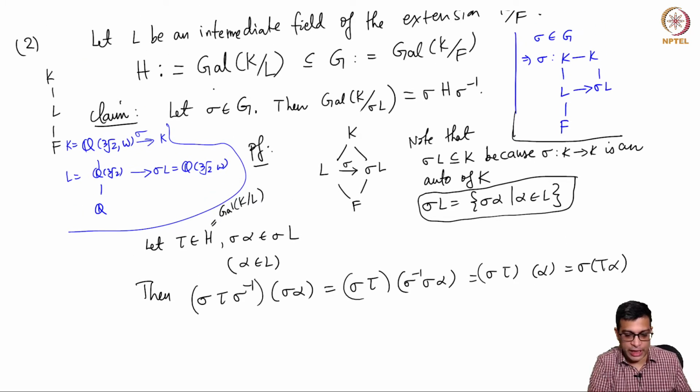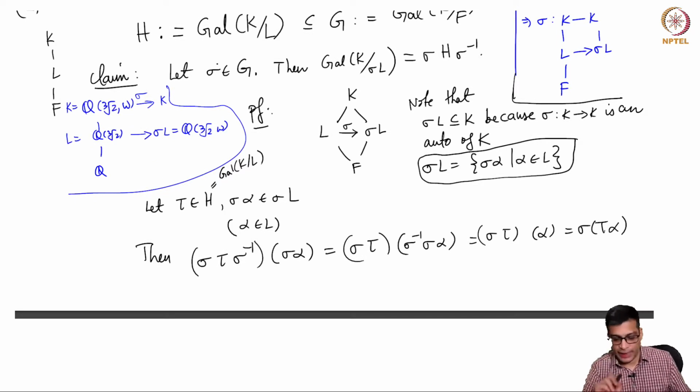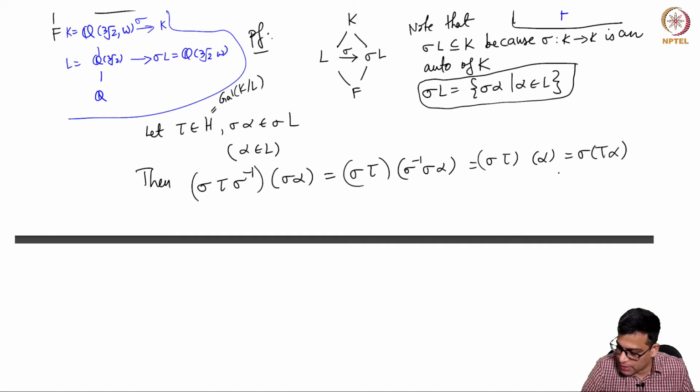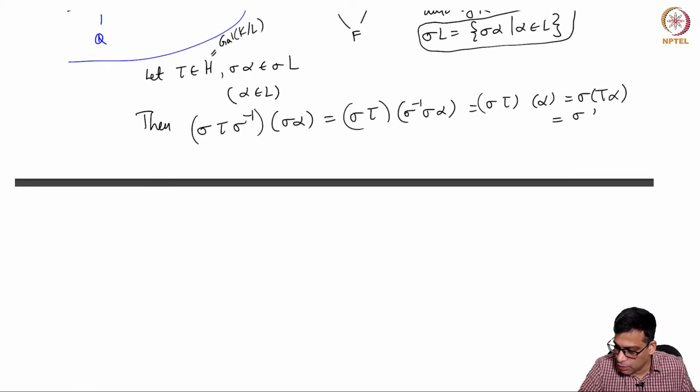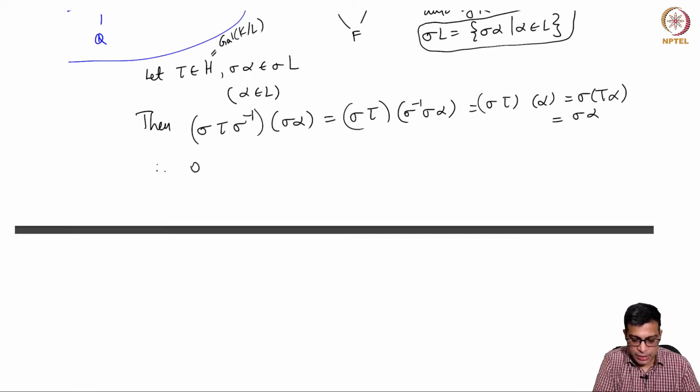H is by definition the Galois group of K over L. So everything in H fixes everything in L. So tau alpha is alpha. So this is sigma alpha. That means sigma tau sigma inverse applied to sigma alpha is sigma alpha.